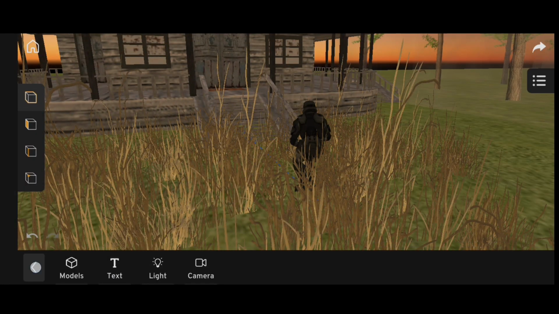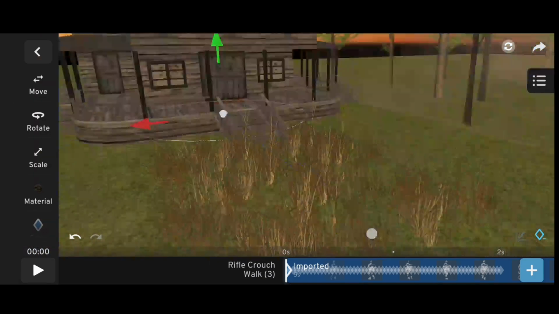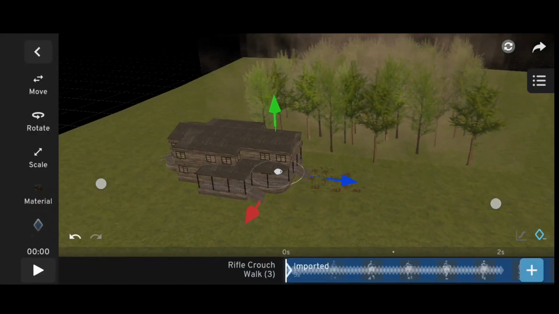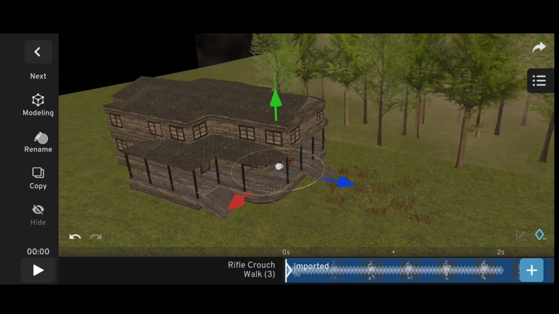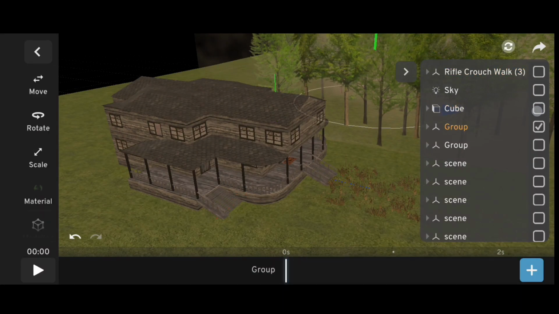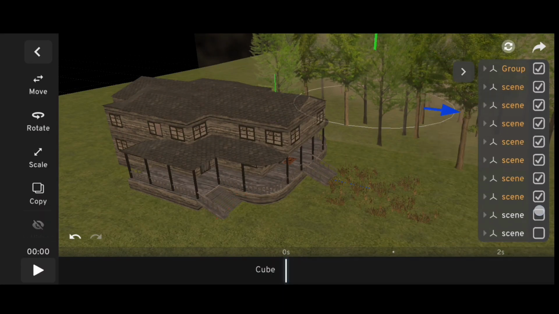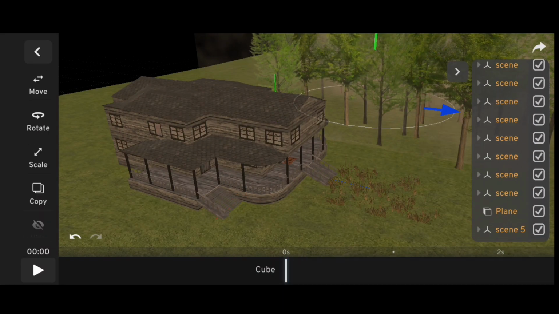This is one more problem when an animated character is imported into the app. It is not possible to move the character. There is only one solution to this. When the animated character model does not need to be moved, then the unanimated model will have to be selected, grouped, adjusted and placed inside the animated character.